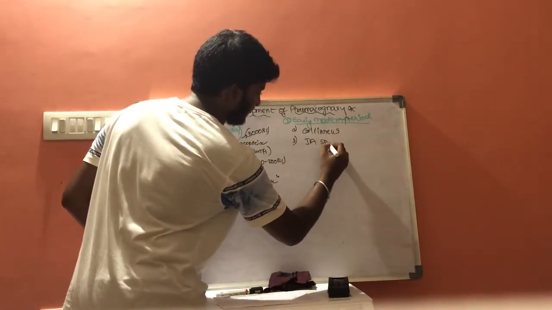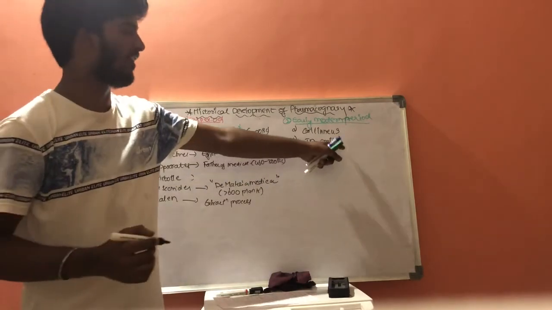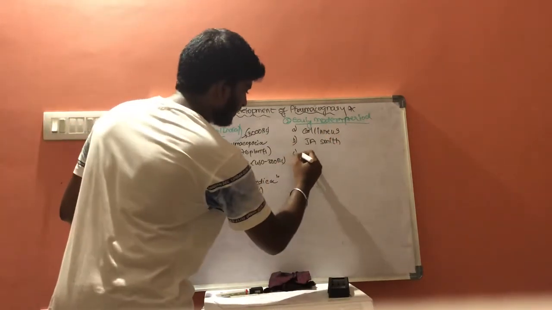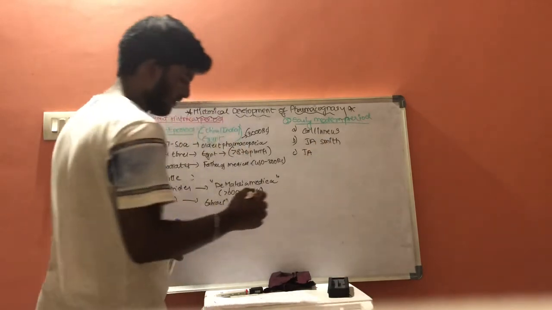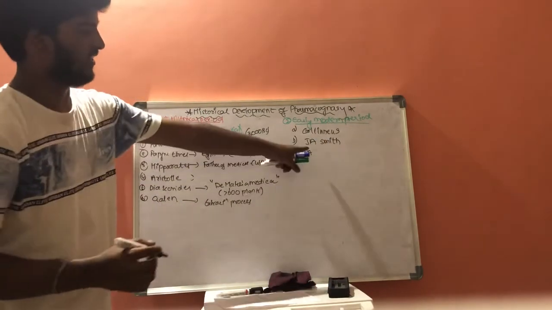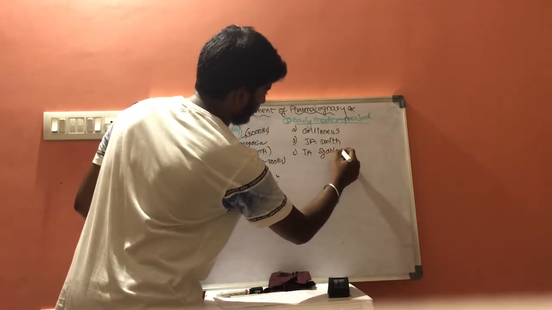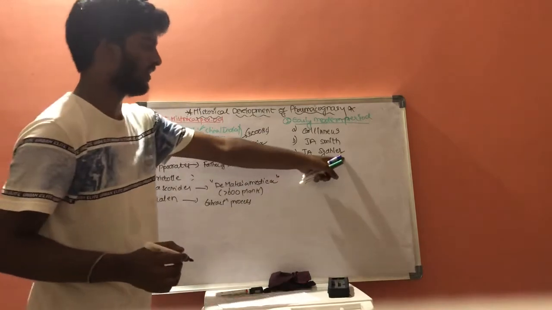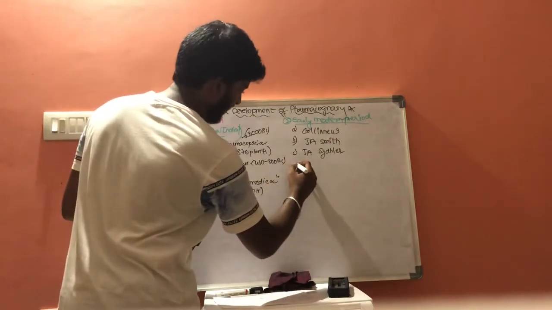The next scientist is J.A. Smith, a scientist who gave the word pharmacognosy. The next one is J.A. Sidler. He wrote a book, Anesthetic Pharmacognostica.